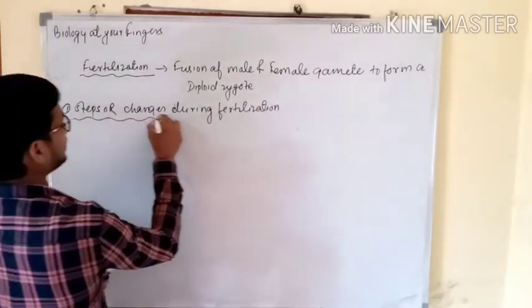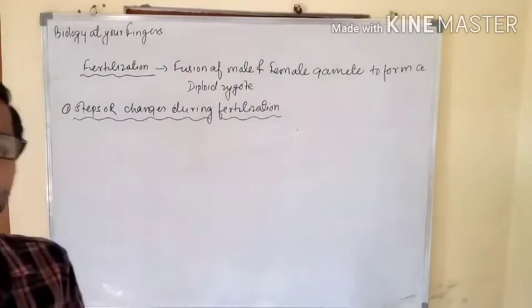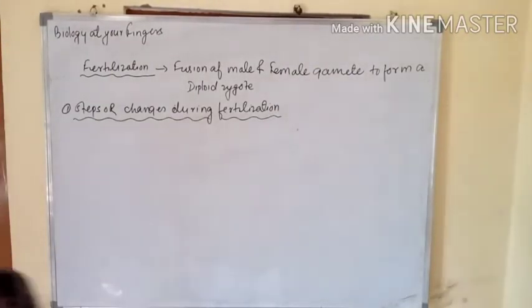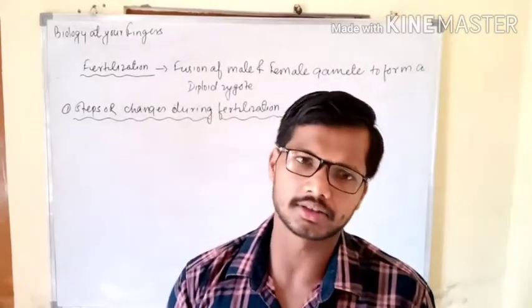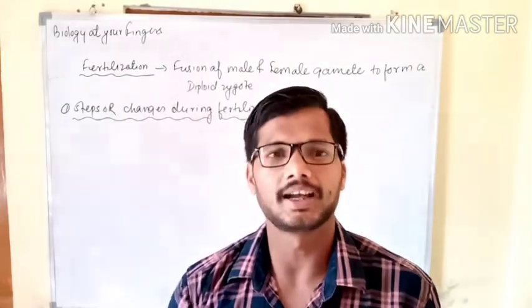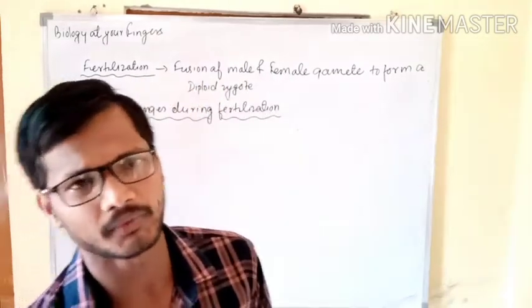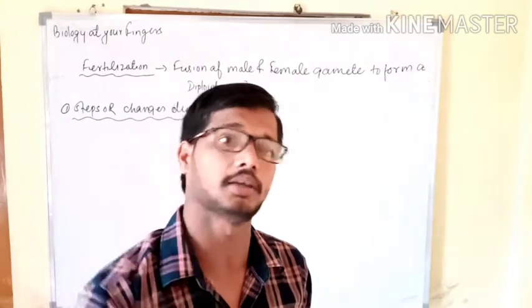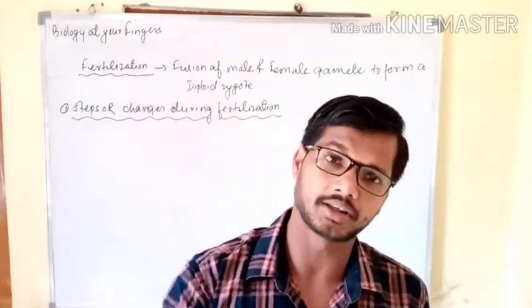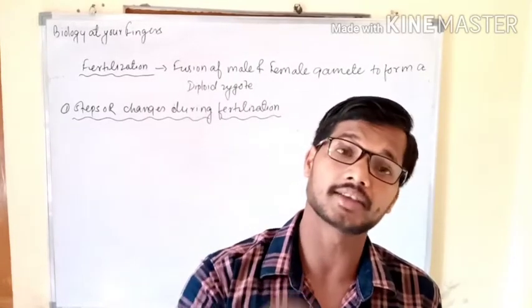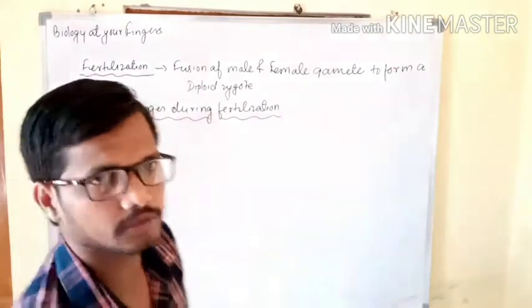What kind of steps and what kind of changes take place when fertilization happens, we are all set to study. For our convenience in the study we have divided all those steps into 6 parts, and by means of these we are able to understand the concept of fertilization in the simplest way ever. You do not have to go anywhere, and the process of fertilization will be cleared today in a very simplified manner without any doubt. So let's start with these simple steps.